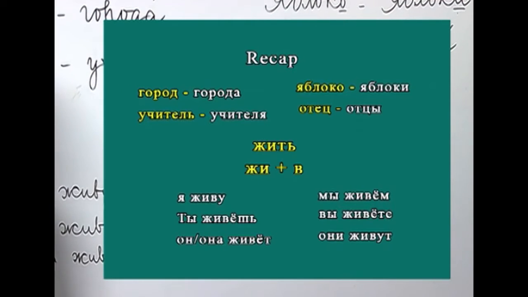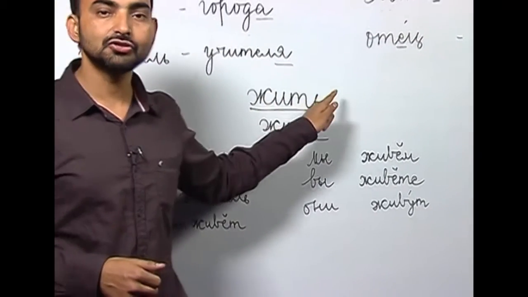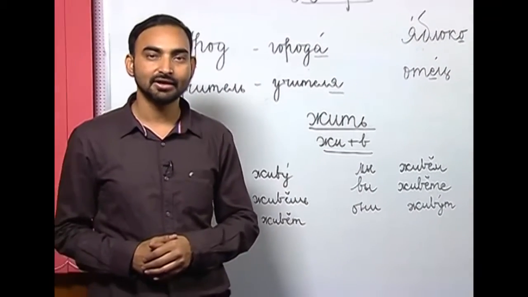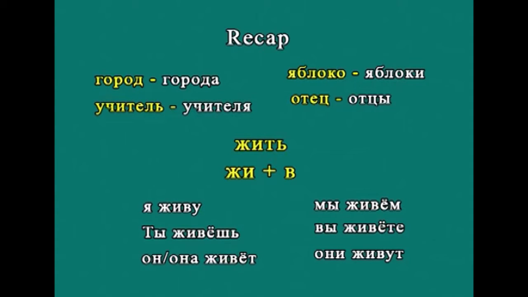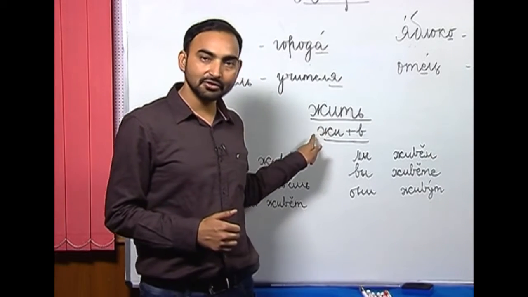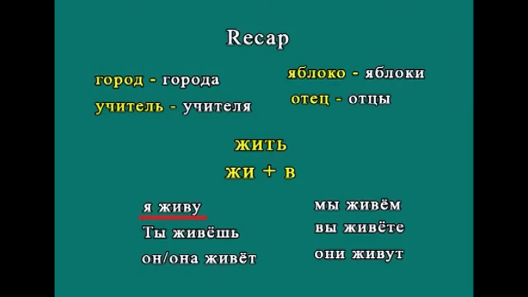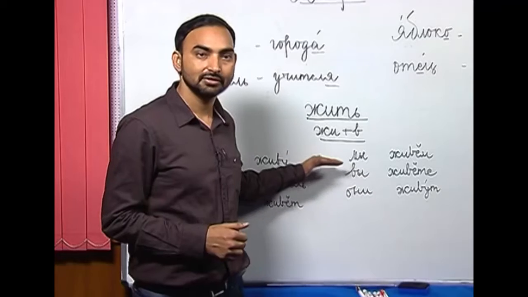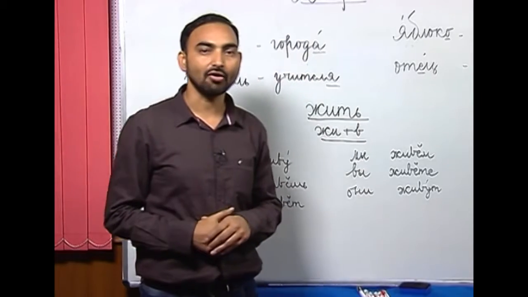Let us move on to the next topic we had done in the last lesson. The verb жить, жить is to live, and how do we conjugate this verb? This is a slight deviation from the rules of conjugations that we had done. So, instead of using the root, we are adding В, which is a consonant, to the root in order to conjugate this verb. For example, я живу, я живу, I live, ты живёшь, он она живёт, мы живём, вы живёте, они живут. So, that is all about the previous lesson.